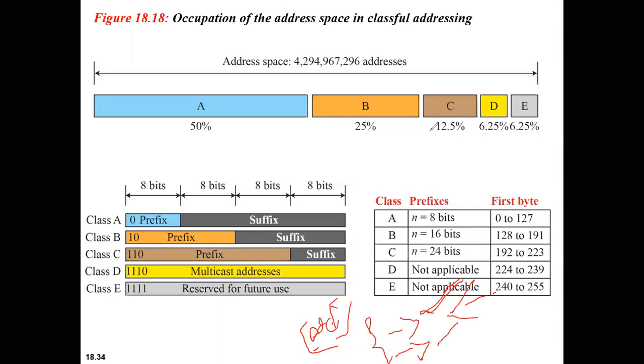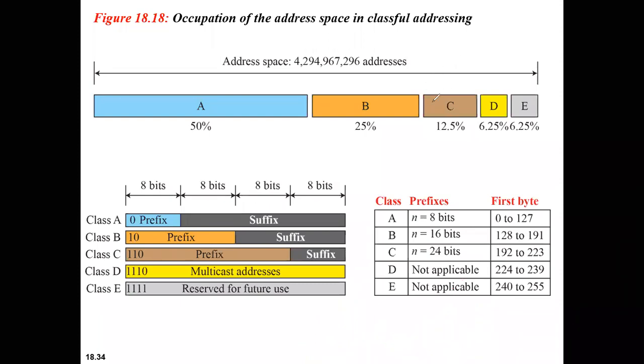The organizations were not happy with this, so they went to supernetting, combining various class C addresses to form larger blocks. But here, routing the packets was a problem. So these were the drawbacks of classful addressing.